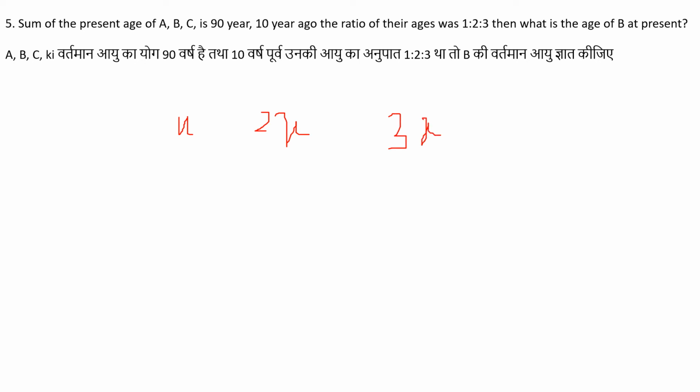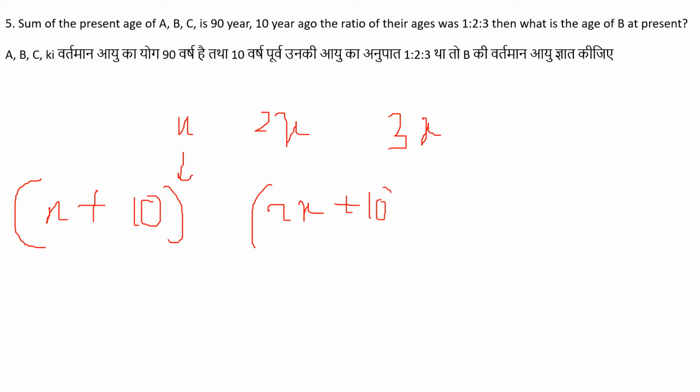When we add 10 to each element, we get the present ages of A, B and C. So x plus 10 is the present age of A, 2x plus 10 is the present age of B, and when we add 10 to 3x, we get the present age of C. And this is the age of A, B and C before 10 years.